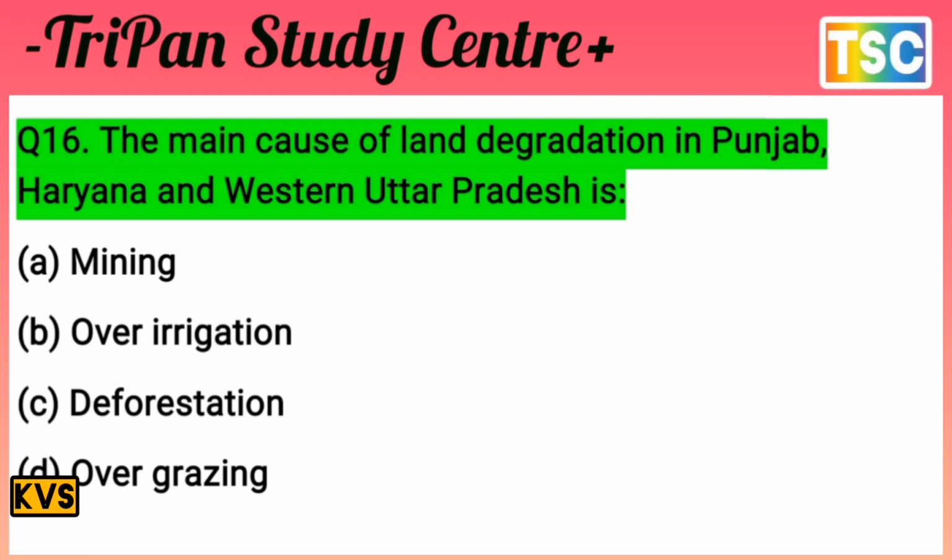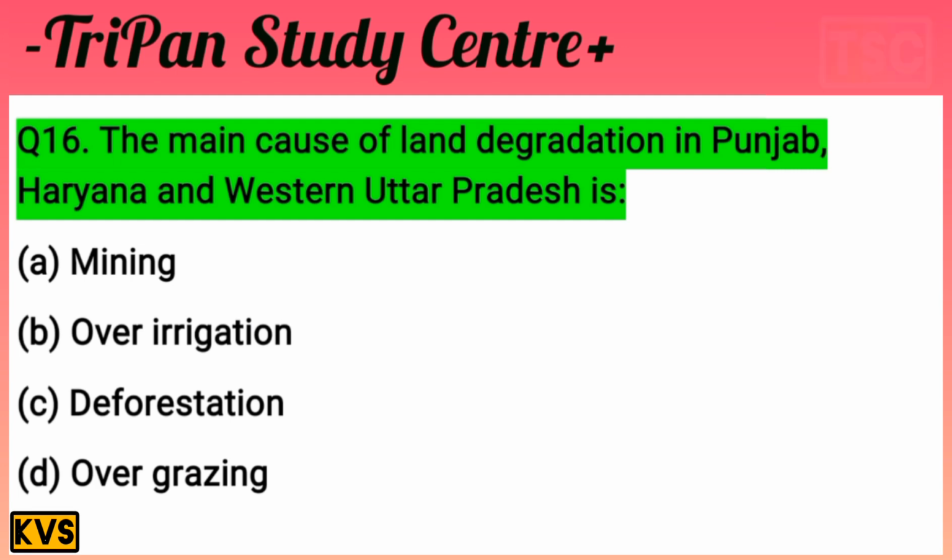But there is B, over irrigation, because Punjab has the maximum irrigation. There is over irrigation in Punjab, Haryana and West Uttar Pradesh, causing land degradation. The answer is B, over irrigation. That's important. Let's see the next question.